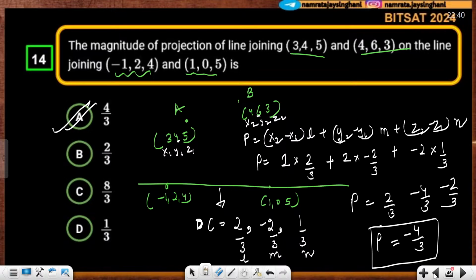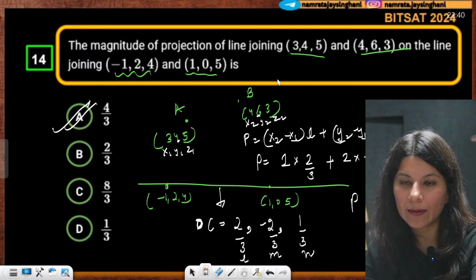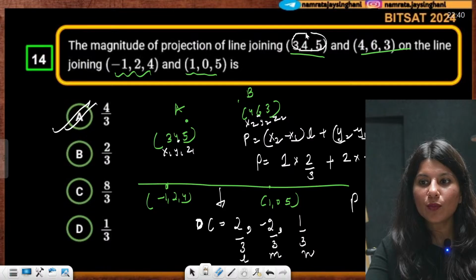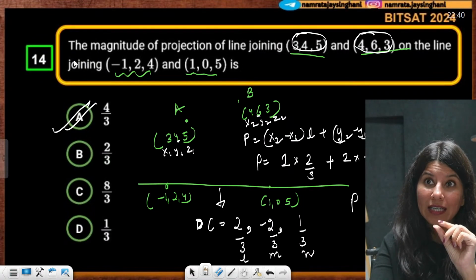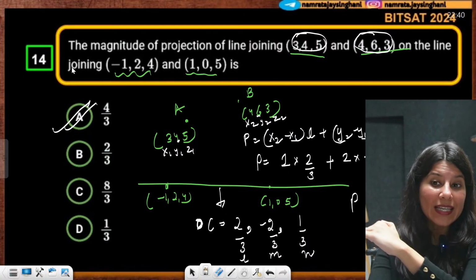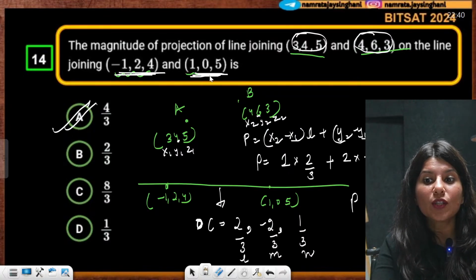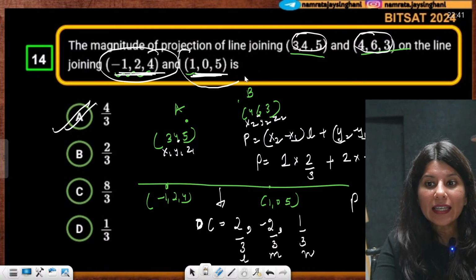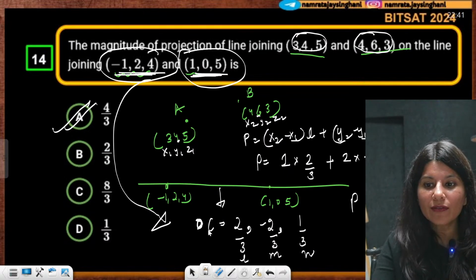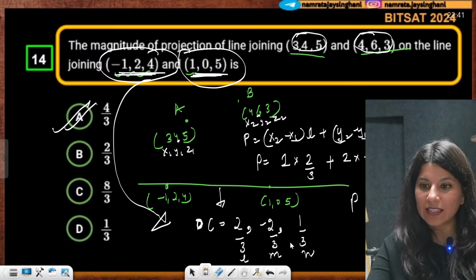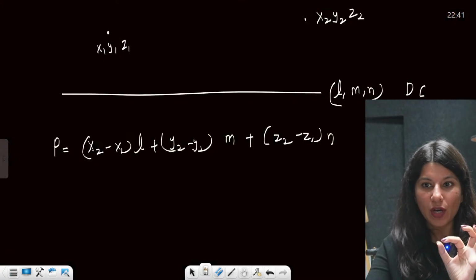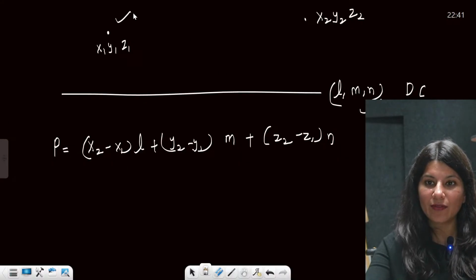So if I go back, see what they have done is, now understand. They have given these 2 points, this is A and B. But now rather than giving direction cosine of the baseline, they are giving these 2 points. Using these 2 points, I can calculate direction cosine of this line. Can you see? Using these 2 points, I can calculate direction cosine of this line. So DC is clear. LMN you've got. So LMN got, x1, y1, z1, x2, y2, z2. Then you can just apply the formula.